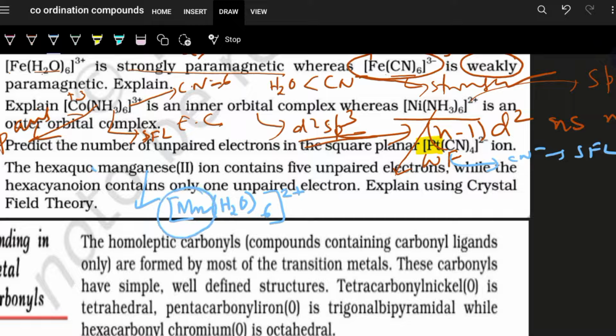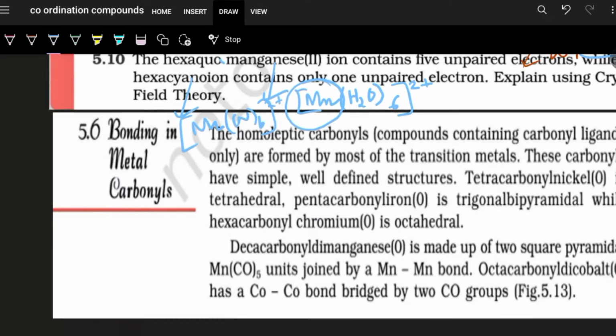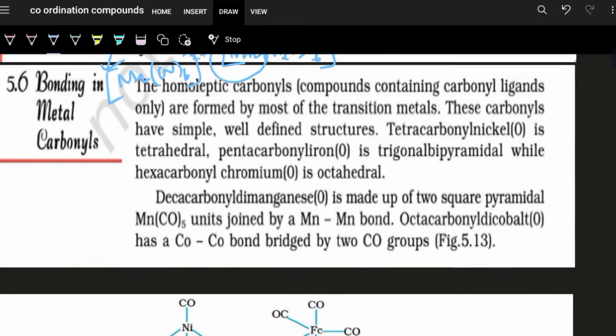And what about the other, hexacyanido? That means Mn(CN) whole 6, with the cyanido ion over here. Again, you have to find out what is the electronic configuration of this central metal ion. Okay, after doing this, you go to the bonding of metal carbonyl.